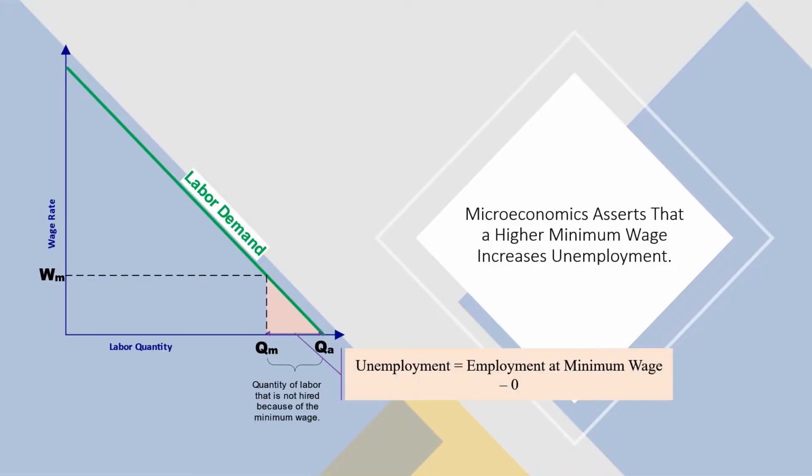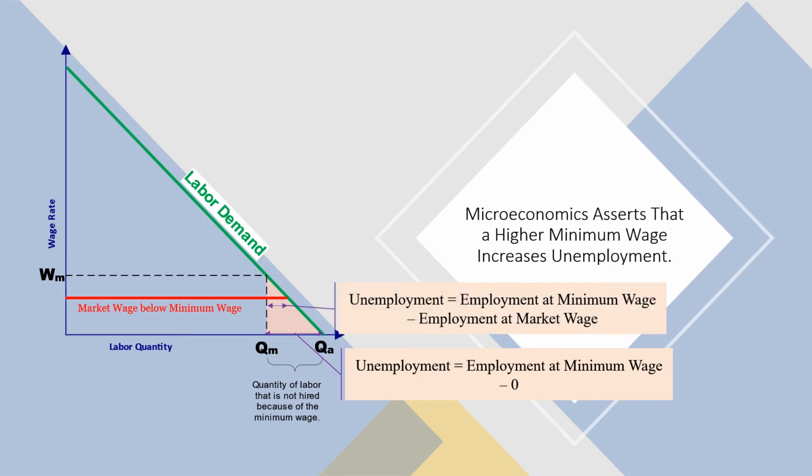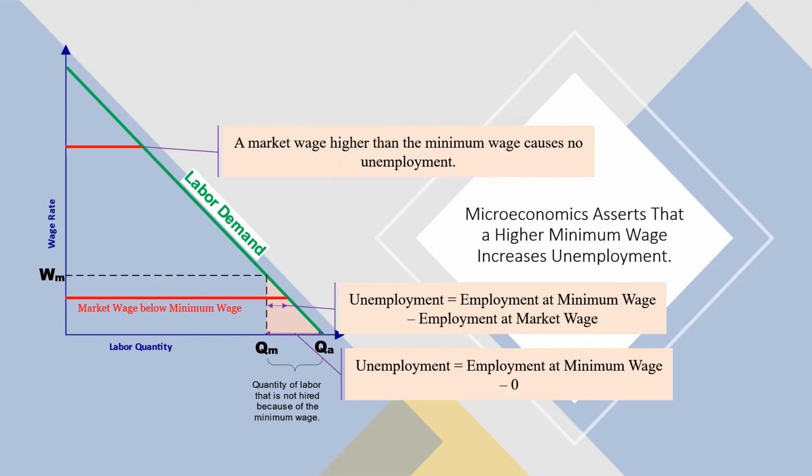Economic textbooks show that the quantity of labor not employed is the quantity below the minimum wage, as shown in this diagram. However, this is not an accurate representation because it assumes that the market wage is zero. The unemployment that would result from setting the minimum wage above the market wage equals the difference between the employment at the minimum wage minus employment at the market wage. If the market wage is higher than the minimum wage, then no unemployment would result from the minimum wage.